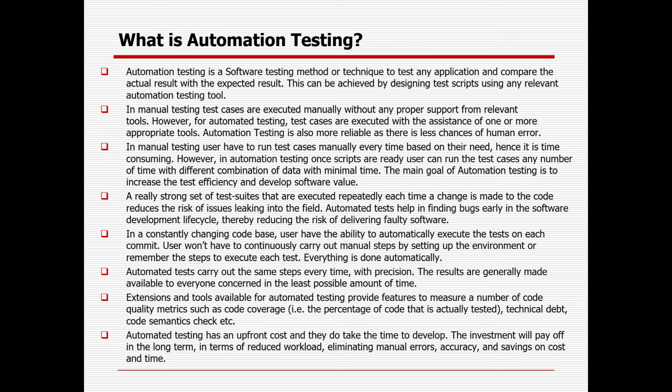So ROI is nothing but total manual execution effort minus total automation effort, divided by total automation effort. That is the way you can get the return on investment. Unless your return on investment is positive, there is no point of automation. But sometimes your customer might have a different thought. Still, we should first focus on the automation which will be executed multiple times. That is the way we can get more ROI.